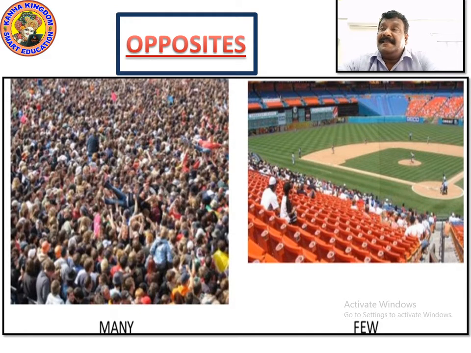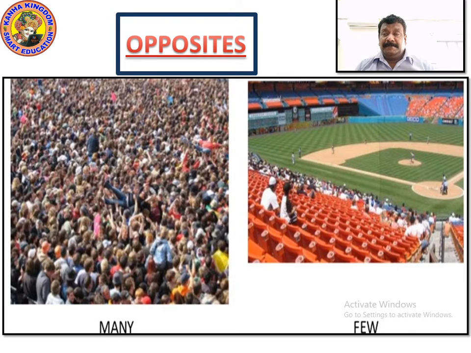But here you can see there are fewer people in the ground. How do you tell that? When you see fewer people seated there, you will say they are few. F-E-W, few. How many of them? Few. Here there are lots, so you will say it is many. When you see half of the ground is empty and people are fewer, you will say that there are few people.